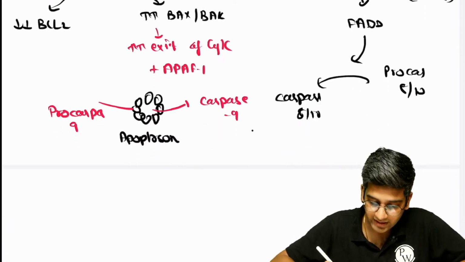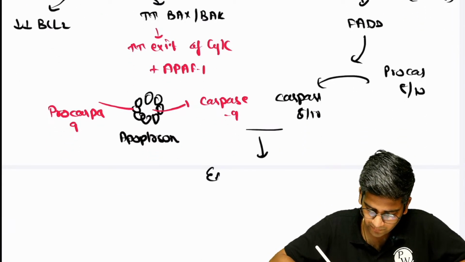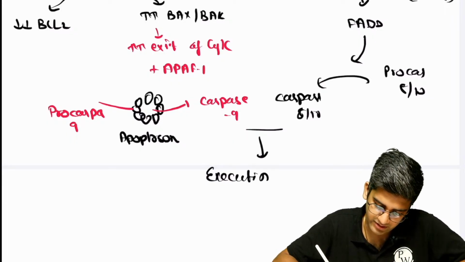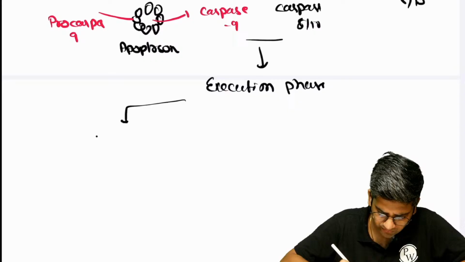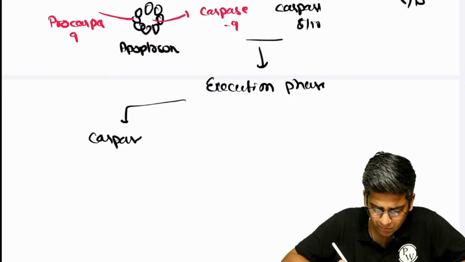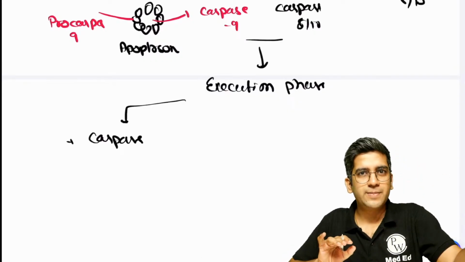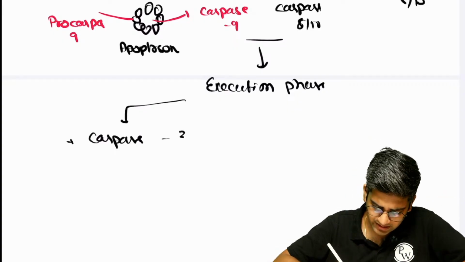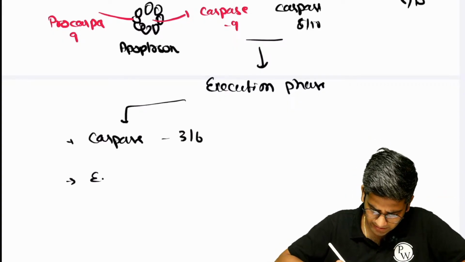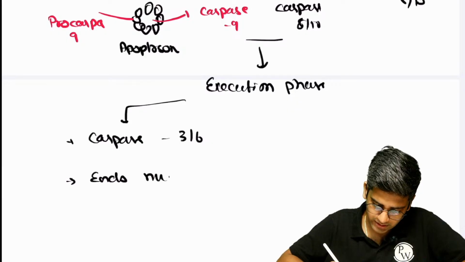So these two further will trigger your execution phase. Once I trigger an execution phase, I have two things in it. Again, caspases. Let me talk about caspases a little bit more here. Caspases are nothing but cysteine aspartic acid proteases. They are primarily proteases, right? Caspases 3 and 6. And I'll activate one more, endonuclease.